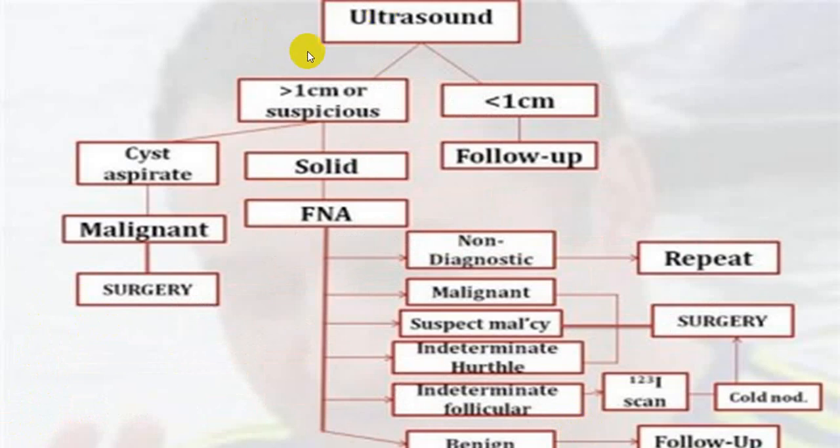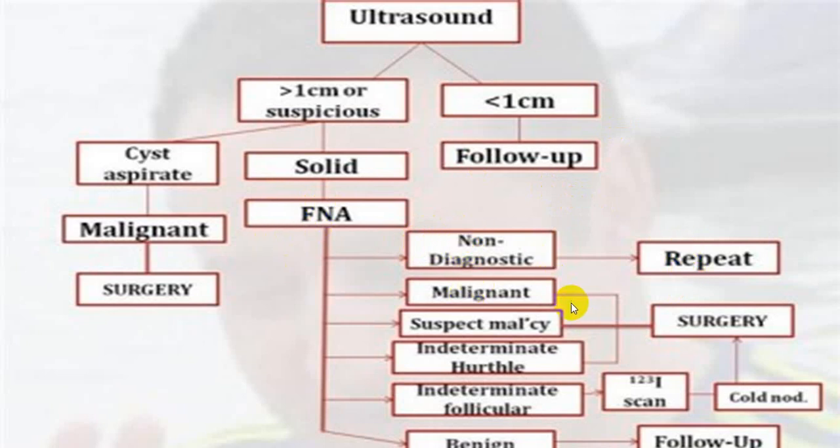In ultrasound, if it is less than 1 centimeter and a cold nodule, you can have follow-up studies. If more than 1 centimeter and you are suspicious, you can go for aspiration. If it is a cyst, go for aspiration, rule out malignancy, and if it is malignant, surgery. If it is solid, go for FNAC. If it is non-diagnostic, you can repeat the FNAC.